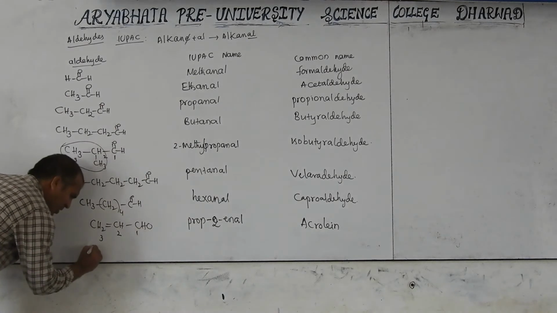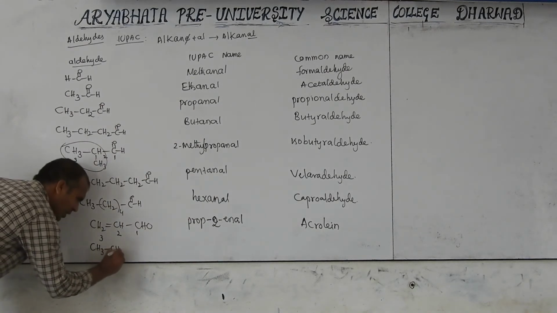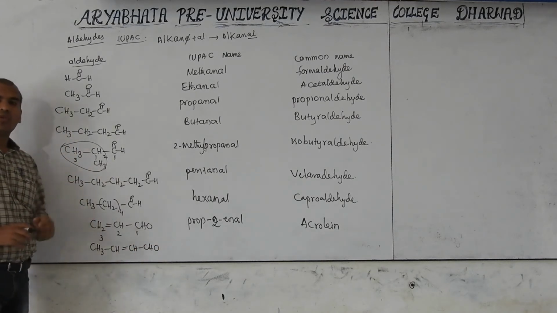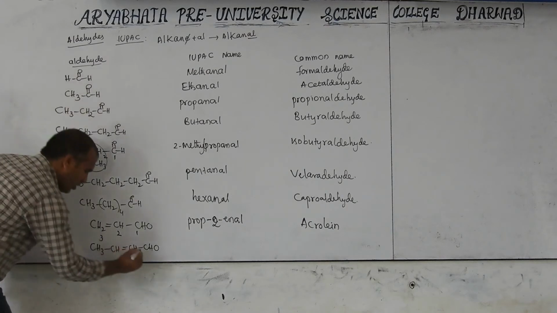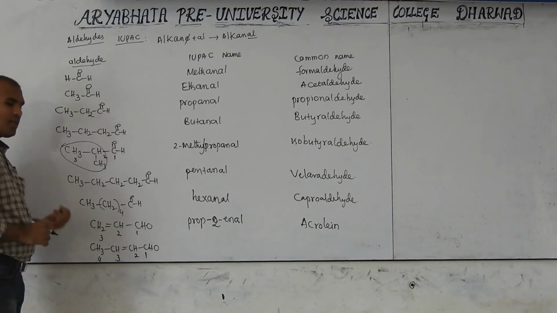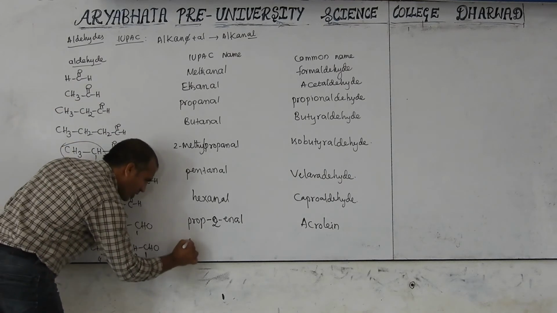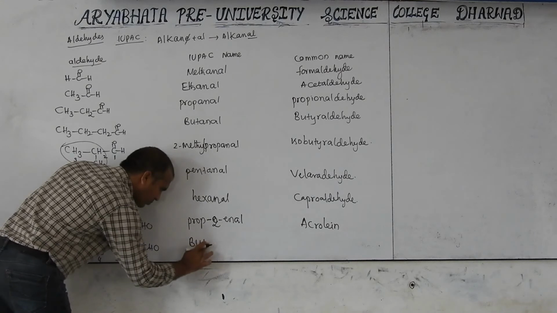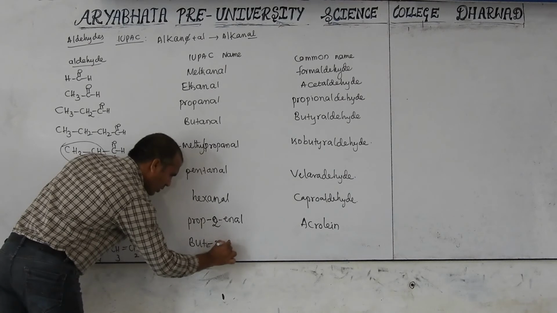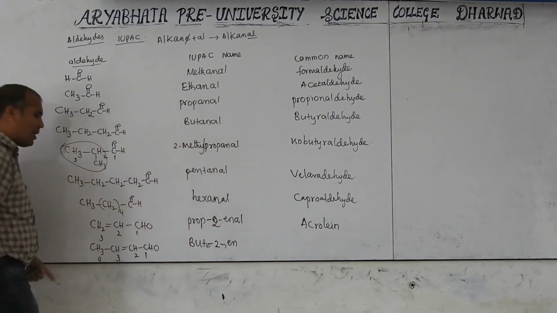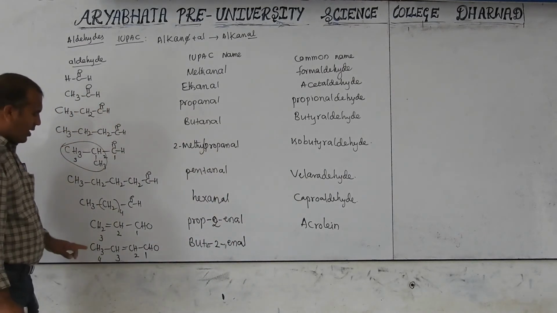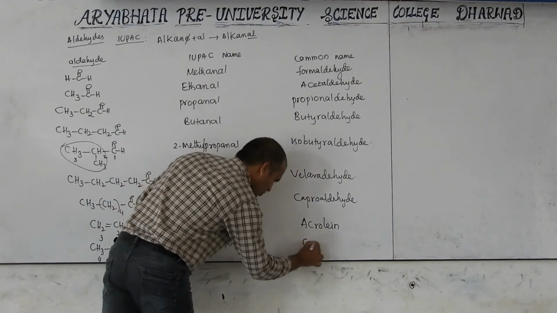Next, I will increase the number of carbon: CH3, CH double bond, CH, CHO. Now how many carbons are there? 4 carbons are there. Then we have to give numbering: 1, 2, 3, 4. At which position is the double bond? Here also second position. Total number of carbon 4, that is called but. Second position double bond, so 2-en, remove e, add al. So but-2-enal. Now its common name is known as